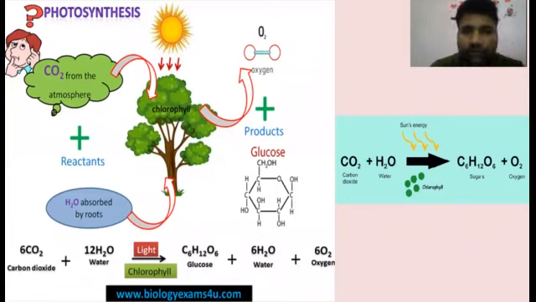Now we will completely understand the process of photosynthesis. Let's understand with the images on your screen. The first thing is that the CO2 we are getting from the atmosphere. And H2O is coming from the roots, and there is a structure called the xylem, which helps the plants carry water from the soil to the upper part.